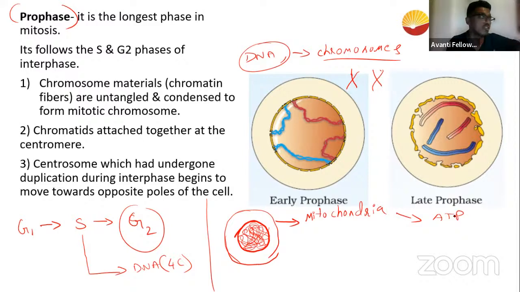Of course, if you don't have the generator, if you don't have the UPS, if you don't have the power supply, you don't do any functions at home. That's what is happening here. So mitochondria should be there in the cell, correct? And next one, what do you have? You have Golgi apparatus. Golgi apparatus. Okay. What is Golgi required for?